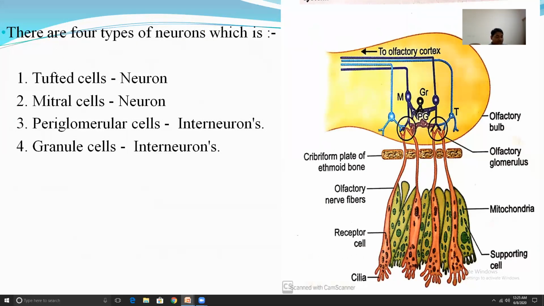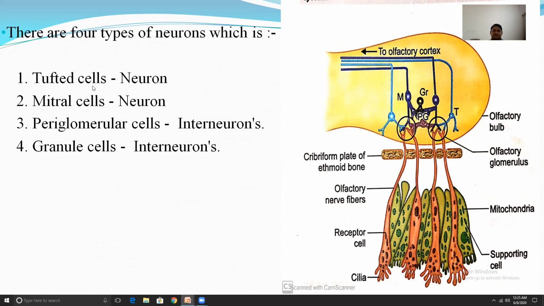There are four types of neurons present in the olfactory bulb. Look here at the pictures. There are four types of cells present in the olfactory bulb.